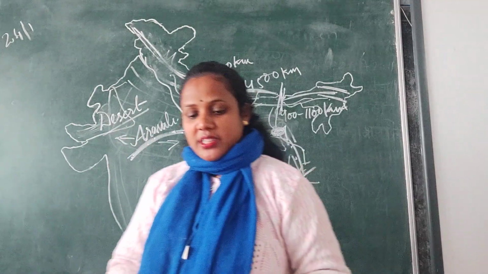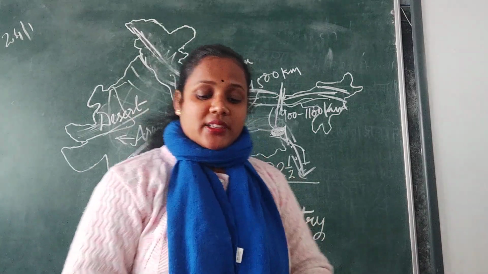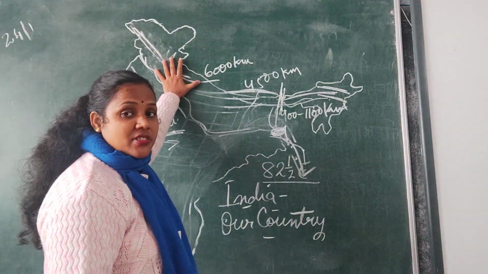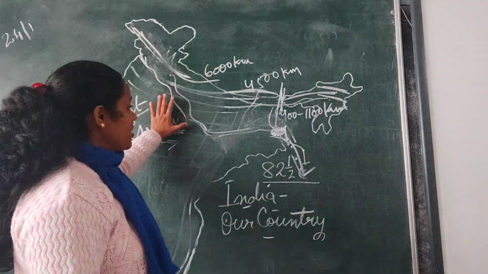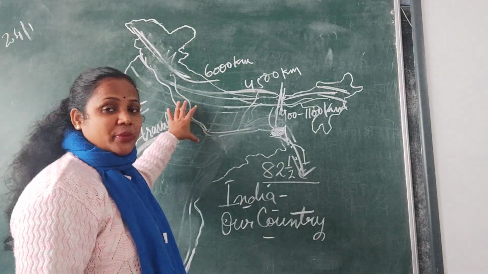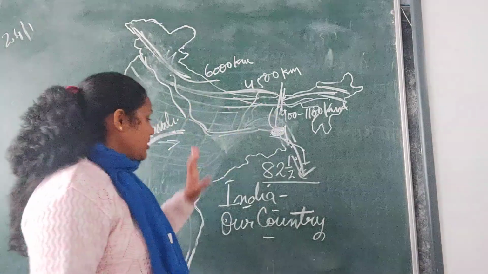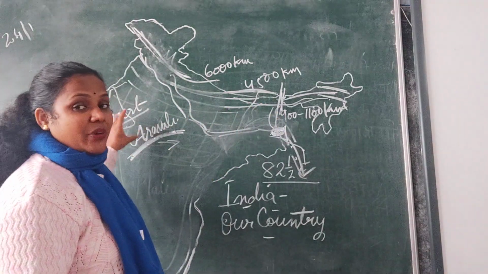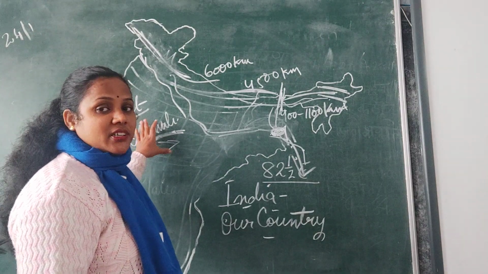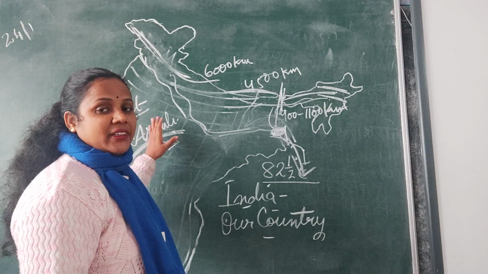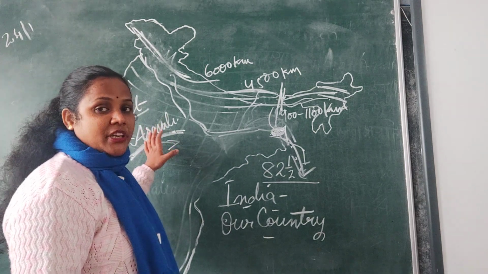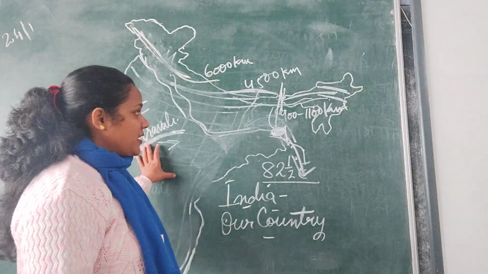So this much is for this class, that you have to learn about three physical features: your Himalaya mountains, the plain area, how it is created, which are the rivers, how many kilometers it is, what a delta is. Then the third one, the desert, where it is situated. What do you find in the desert? You find sand plains made up of sand and sand dunes, mountains made up of sand. Rainfall is very less.